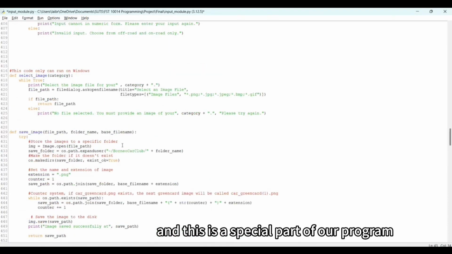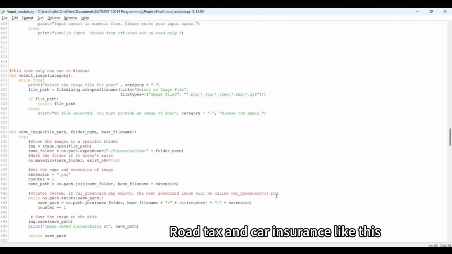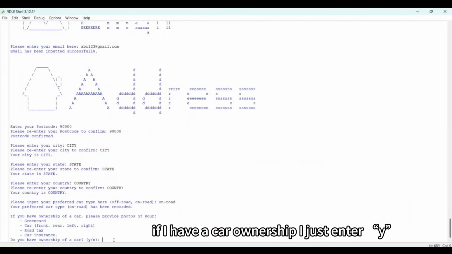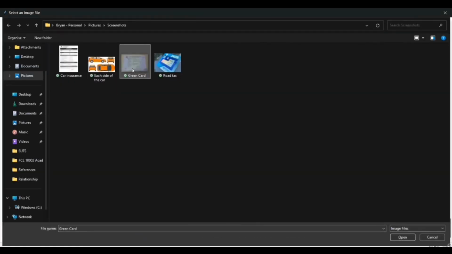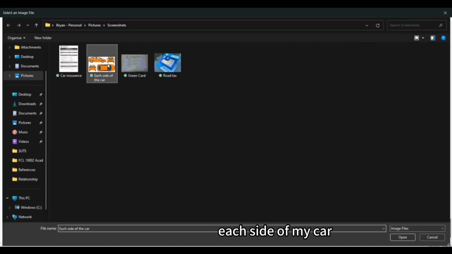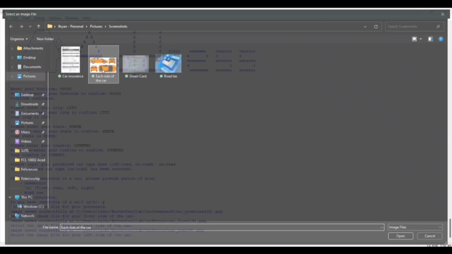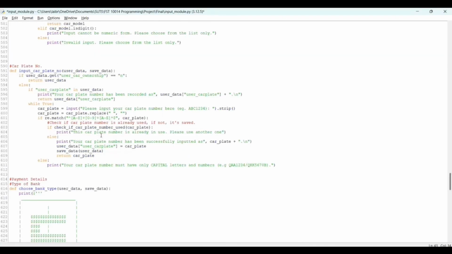And this is a special part of our program. We use the PIL library to handle images for our program. This code lets members upload photos of their green card, each side of their car, road tax, and car insurance, like this. If I have car ownership, I just enter Y, and I need to choose my green card, each side of my car, and the road tax, and the car insurance. But it only works in Windows.